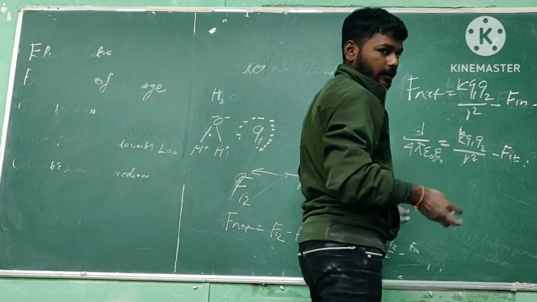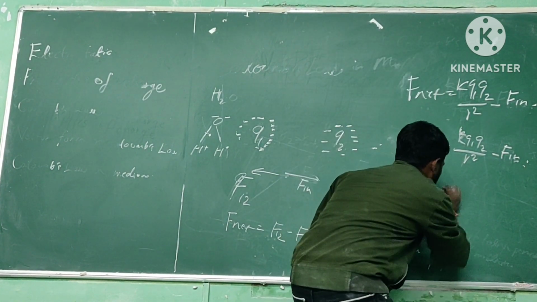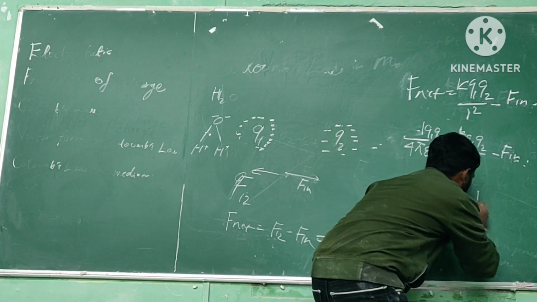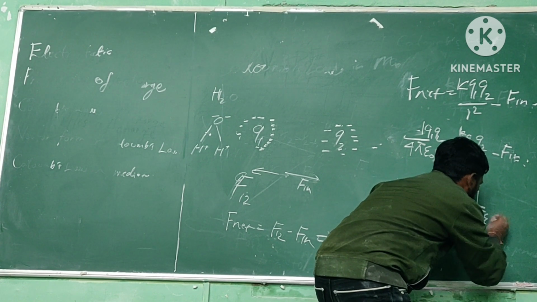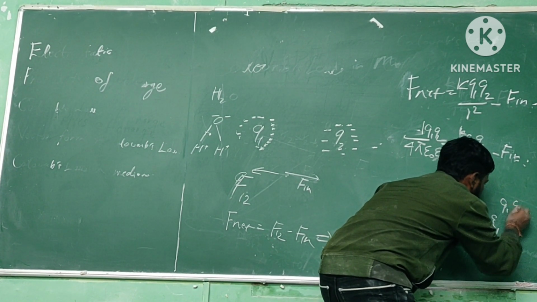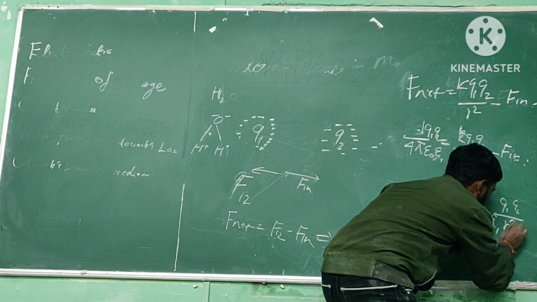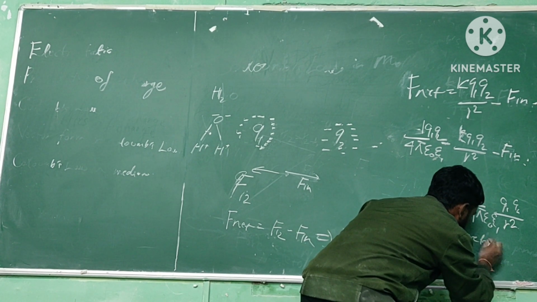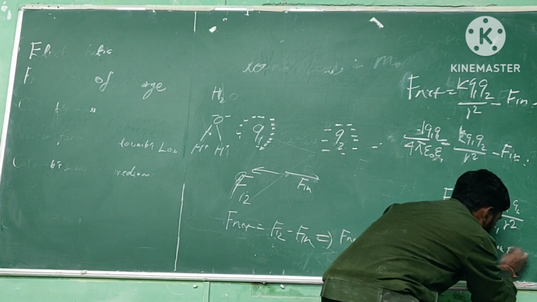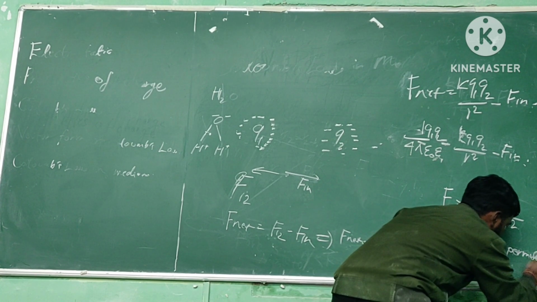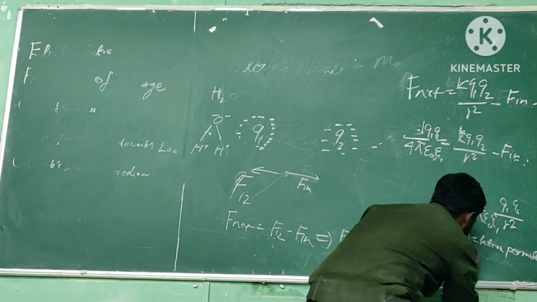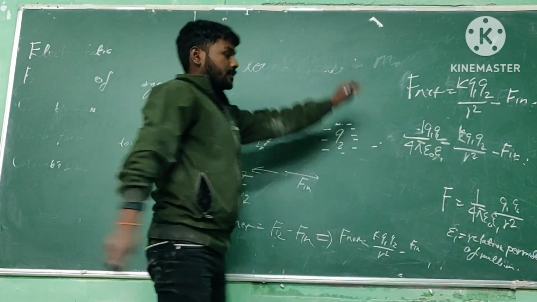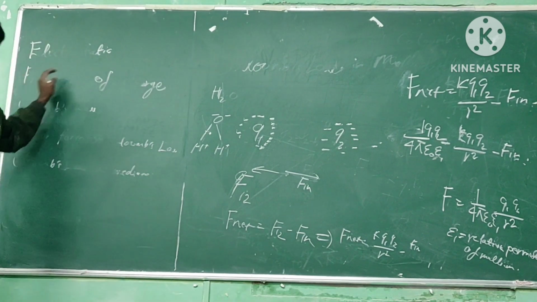Now we found that the net force in a medium F is equal to 1 by 4 pi epsilon naught epsilon R, Q1 Q2 divided by R square, where epsilon R is the relative permittivity of the medium. This is the whole thing about the electrostatic law.